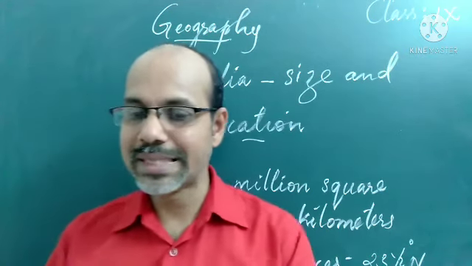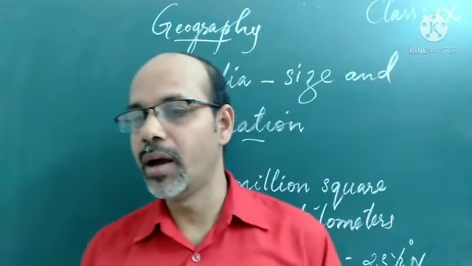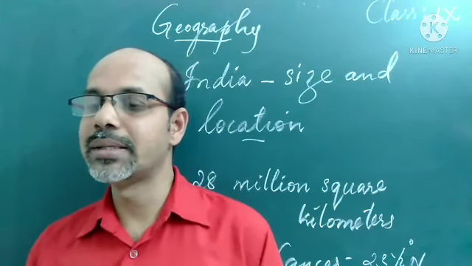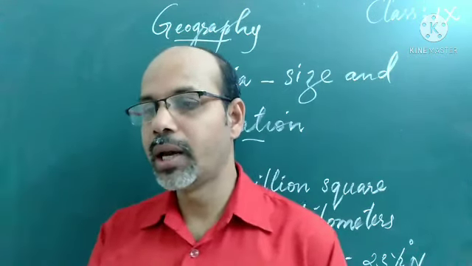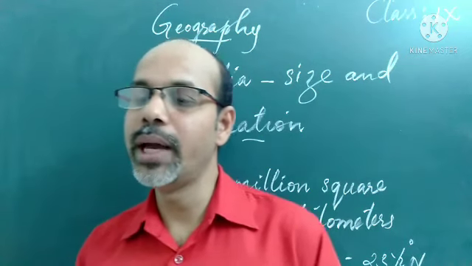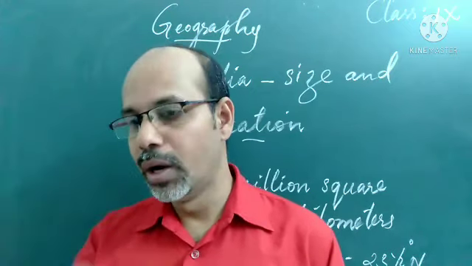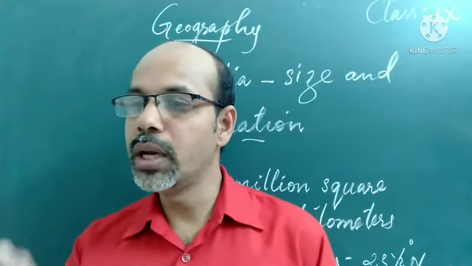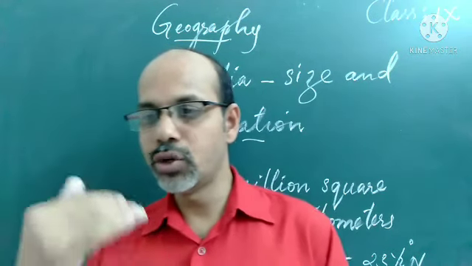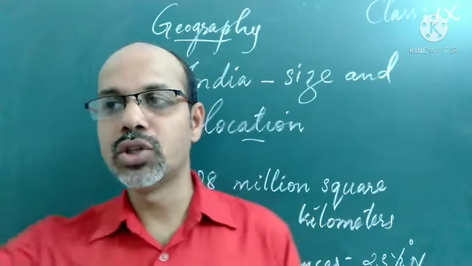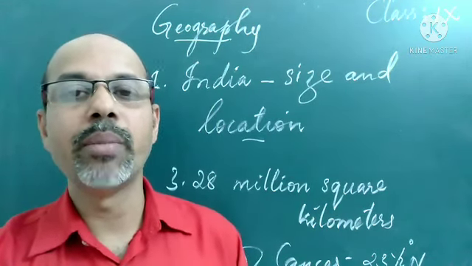So let us see the size of India. We know that India is the 7th largest country in area. In the world, India gets the 7th position. The total land mass of India is 3.28 million square kilometers. We know that 2.4% of the total geographical area of the globe, or the earth, is occupied by our country.